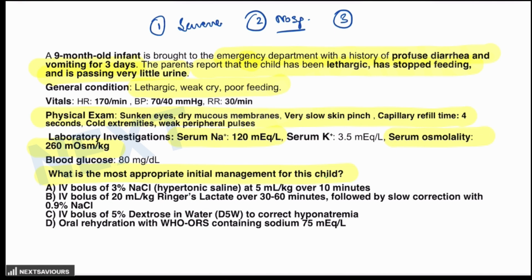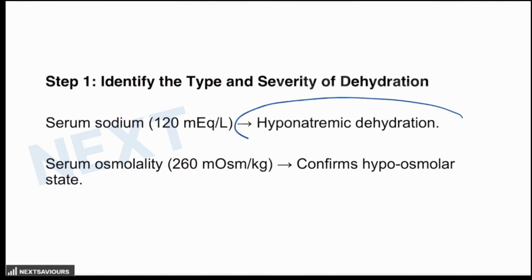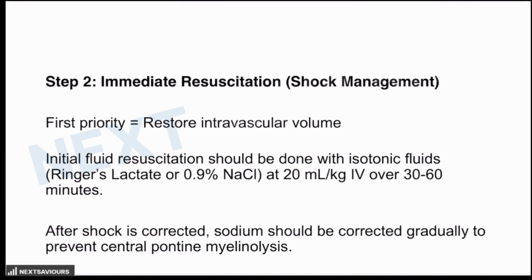Now, here we are talking about a question related to hyponatremic dehydration. And the low serum osmolality further confirms the hypoosmolar state of the patient. The first thing that you have to achieve in that patient is obviously the immediate resuscitation, that is shock management. The first priority is to restore the intravascular volume. How is it achieved? The same, that is 20 milliliter per kg IV fluid of isotonic Ringer lactate or NaCl over the period of 30 to 60 minutes.